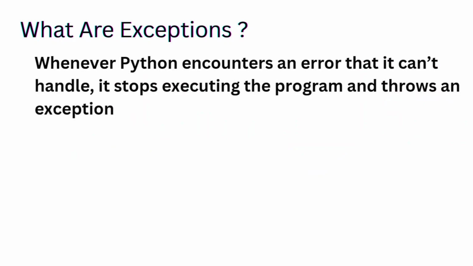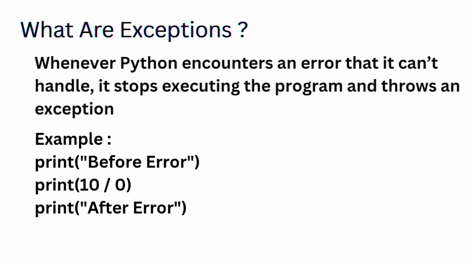Whenever Python encounters an error that it can't handle, it stops executing the program and throws an exception. For example, print "before error", this will be printed. Print 10 divided by 0, which is impossible, and print "after error". So when you run this program, you will get a ZeroDivisionError. The program stops, it never reaches the last print statement. That's where exception handling comes to the rescue. It lets us catch and handle these errors gracefully without crashing our entire program.